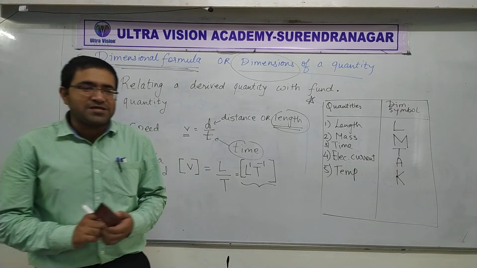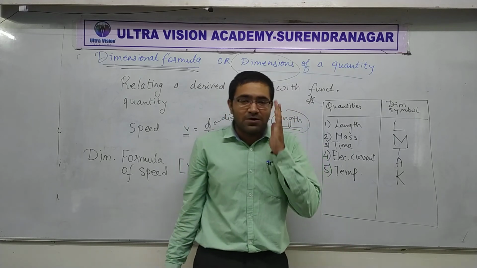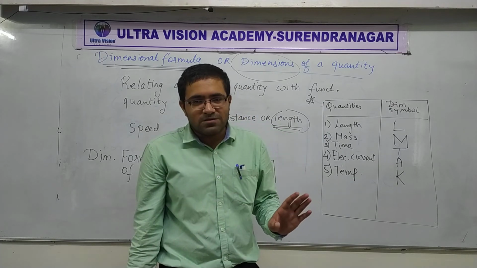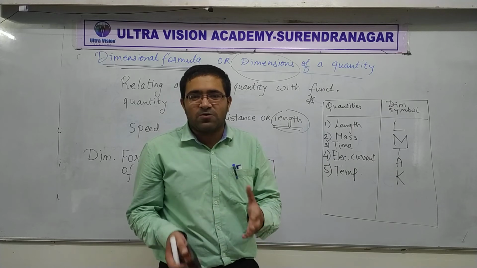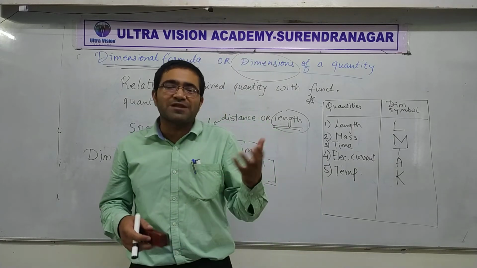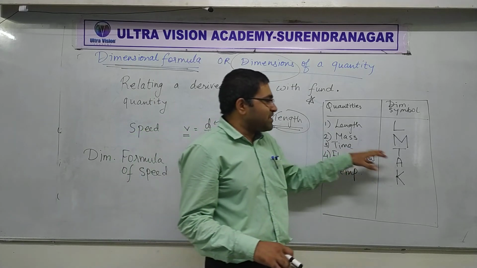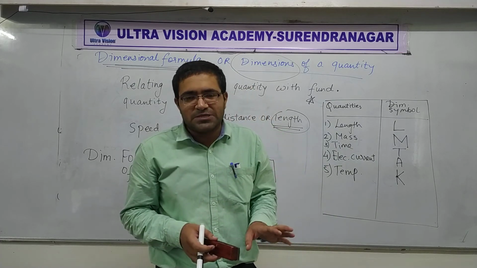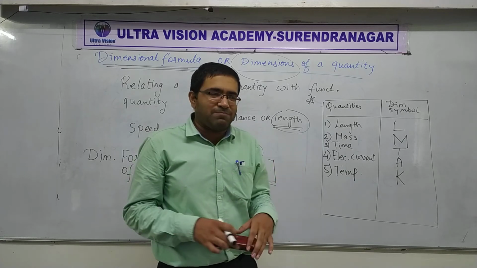See, there is no logic behind all this. Let me tell you that. If you are going to ask me, sir, why is this K? I'll say there is no logic. These are just symbols that have been chosen like that. And it is also possible that if you read maybe 5 or 6 different reference books, in some of them some symbols might be different, but that's okay. Meaning does not change, then we are happy with it.